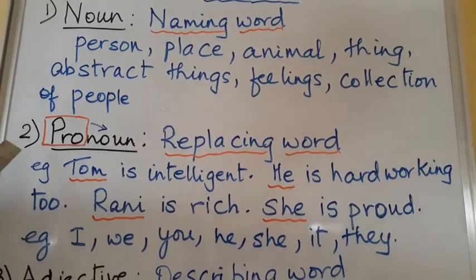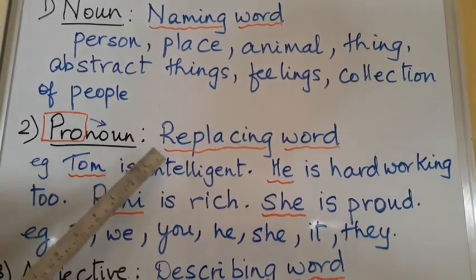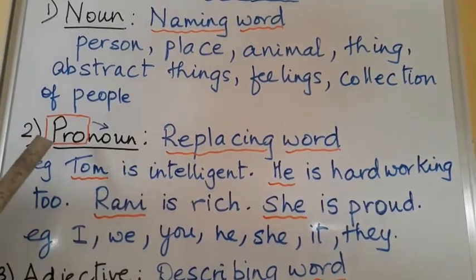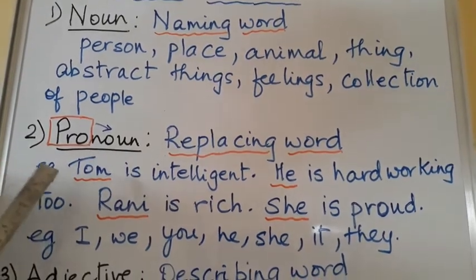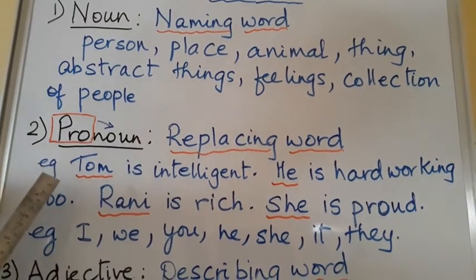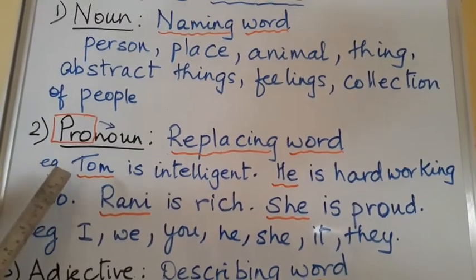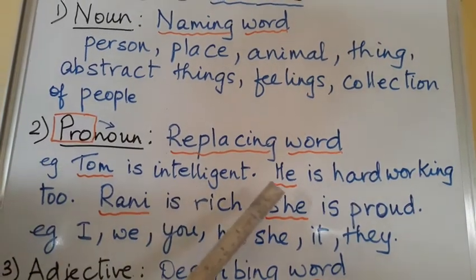The second part of speech is a pronoun. A pronoun is a replacing word. Here, the word pro means in place of. For example, Tom is intelligent. Now, if I want to say something more about Tom, I do not need to use the word Tom again and again. So instead of that, I will say he.